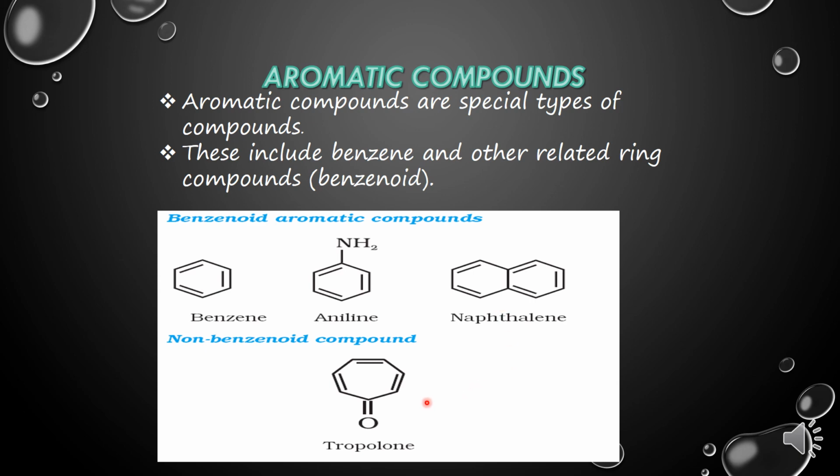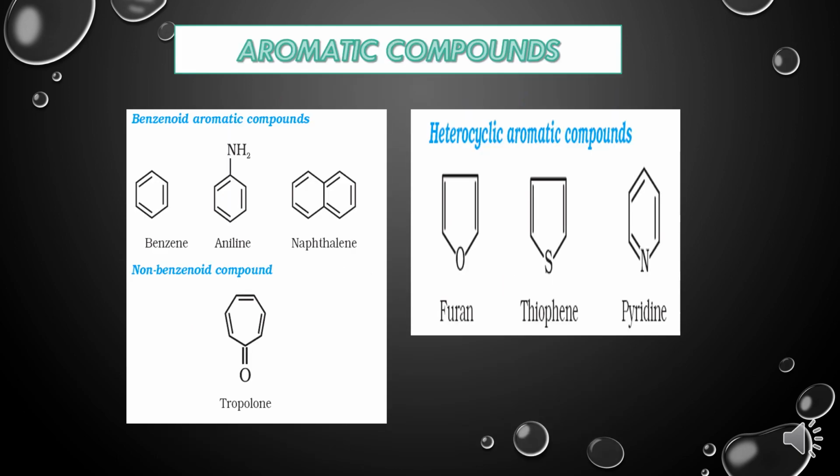Now, non-benzenoid. Non-benzenoid compounds are those compounds where the benzene ring is absent. If you see carefully in this compound tropolone, there is no benzene ring. Even the number of carbon atoms in the ring is more than in benzene. Now next, children, just now we have heard this example.